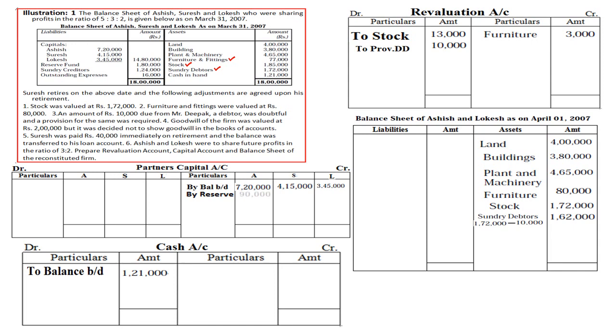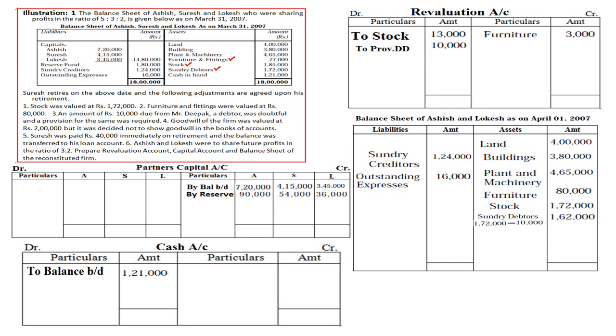In which ratio? OPSR, the old profit sharing ratio. So how much will it be? 90,000, 54,000 and 36,000 if you divide 1,80,000 in the 5:3:2 ratio. Then sundry creditors, no adjustment, directly written on the liability side. Outstanding expenses, no adjustment, directly written on the liability side. Then come to the adjustments. The balance sheet is done entirely. Stock is done, furniture is done, the amount of 10,000 provision for doubtful debts is also done. Goodwill of the firm was valued at 2 lakh rupees.